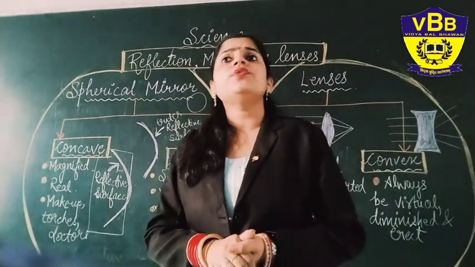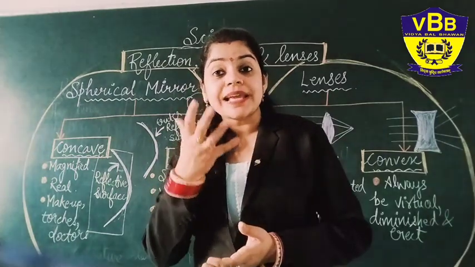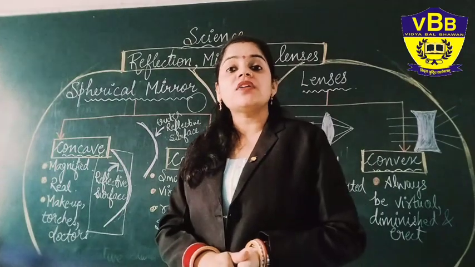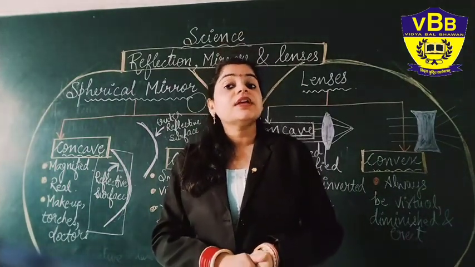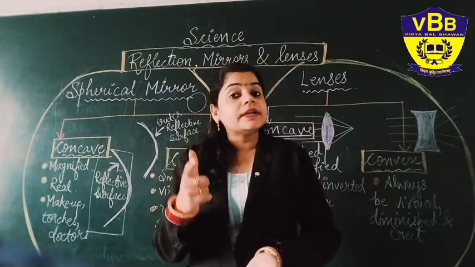Have you ever noticed why you are able to see a bigger image of the same features you have? Because the concave mirror is fitted in it. That is known as the makeup mirror, where the concave mirror is fitted and you are seeing a bigger image in it.